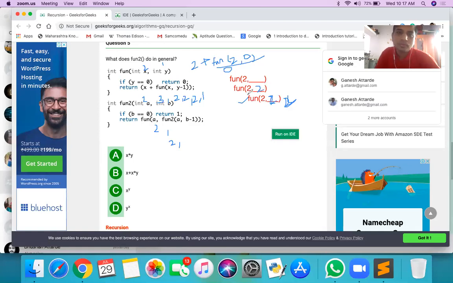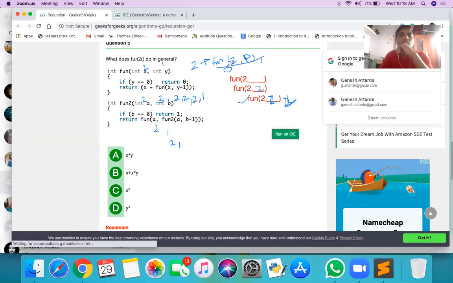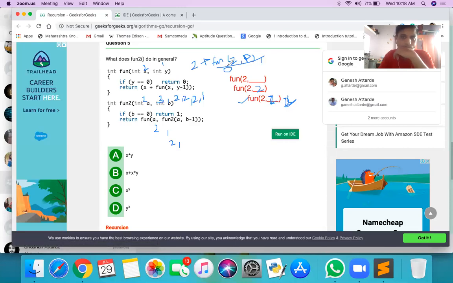So for fun of 2, 2, it is 2 plus fun of 2, y minus 1, that is 2, 1, which gets called again.